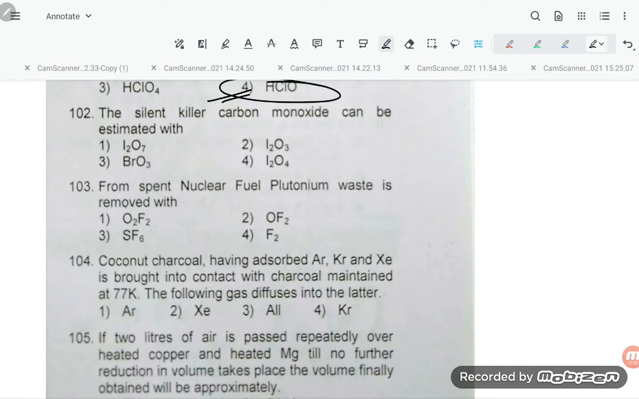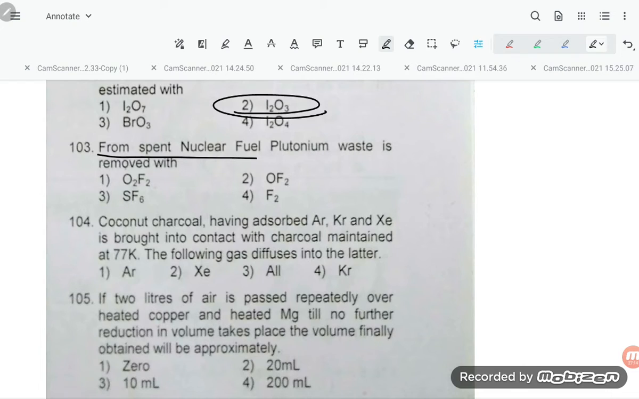The silent killer carbon monoxide can be estimated with I2O3. From spent nuclear fuel, plutonium waste is removed with O2F2.